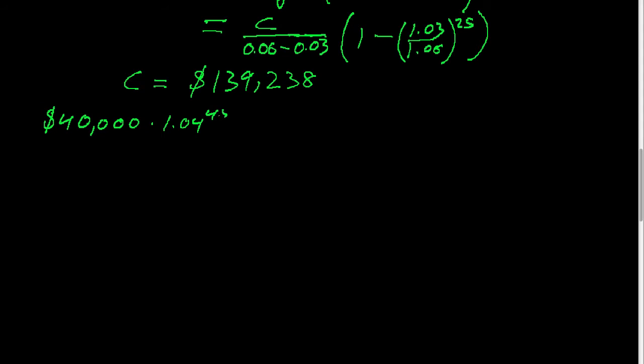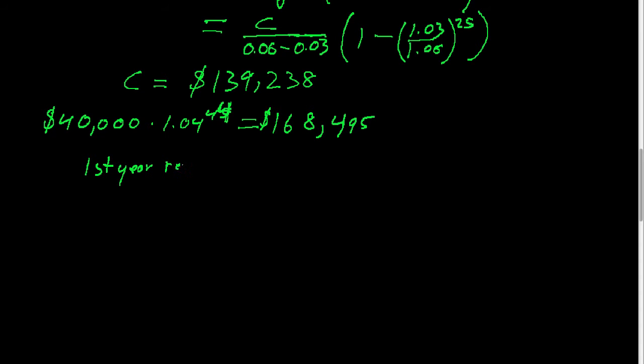Actually, it grew for 44 years, because the first year you got paid $40,000, and then it grew for 44 more years. So that meant that your last year you got paid $168,495.